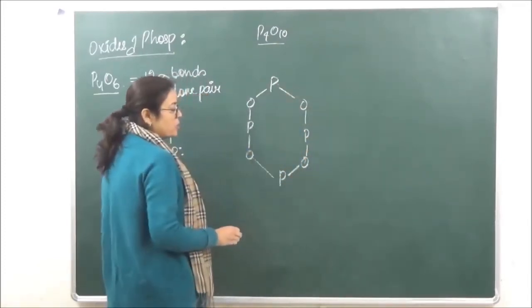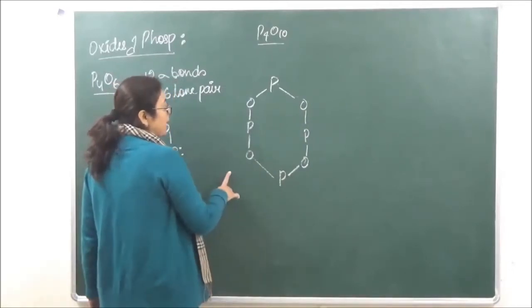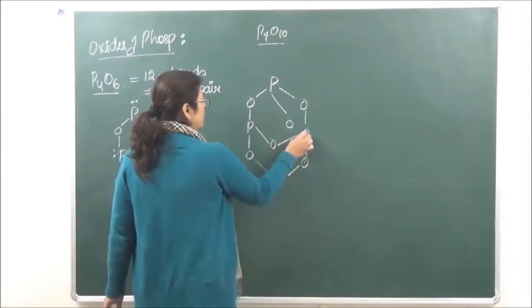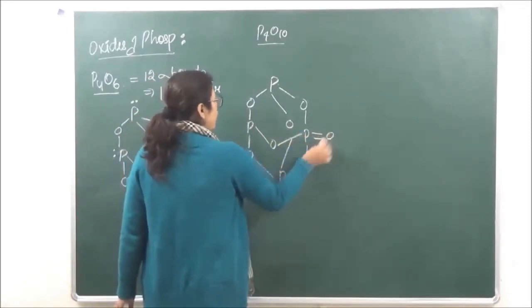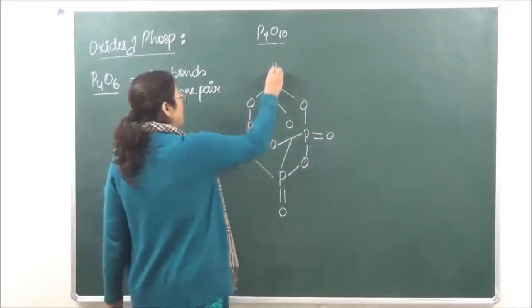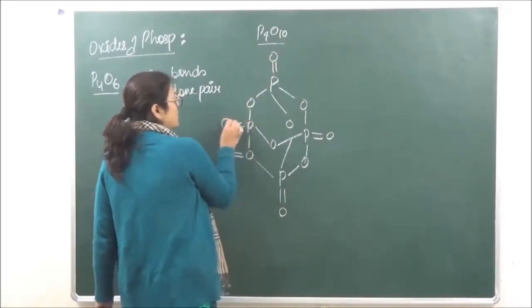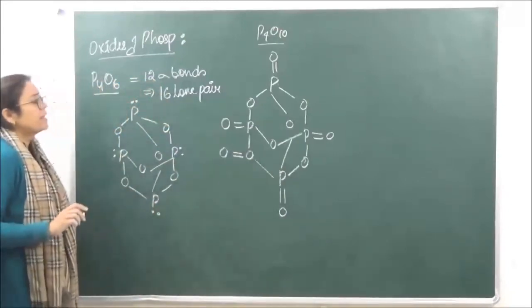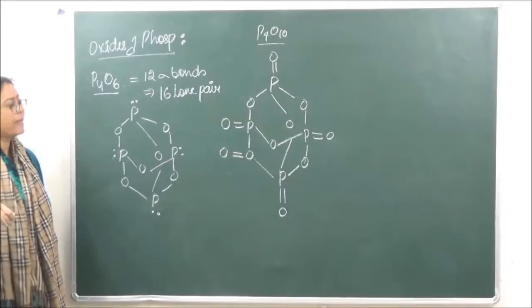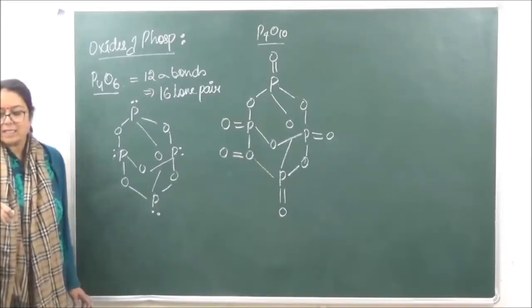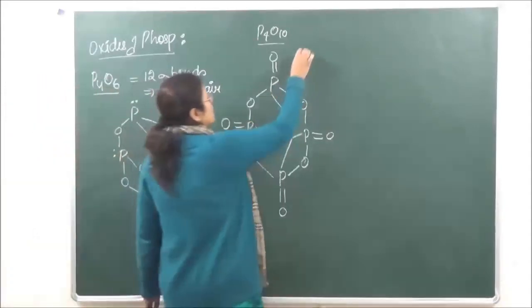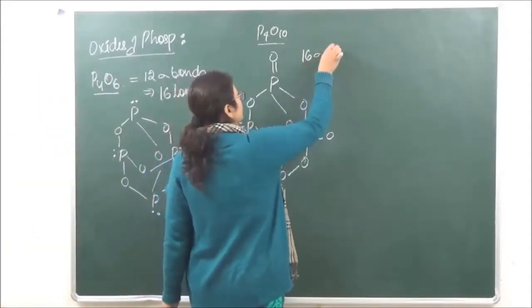This is the basic structure of phosphorus. Now here again you have this. Then each of the phosphorus is doubly bonded to oxygen. In certain books, it is also given as a coordinate bond instead of a double bond. Now over here it has 16 sigma bonds. This is the type of question which you can get.